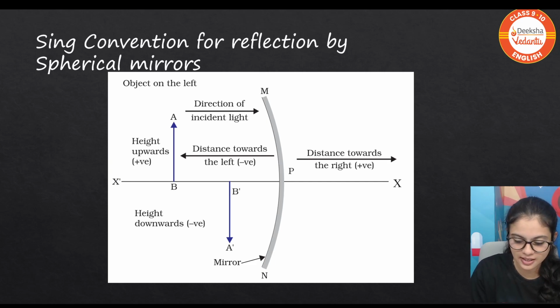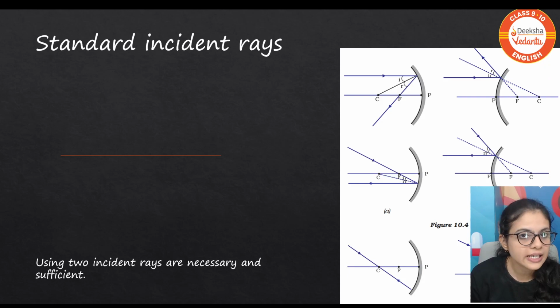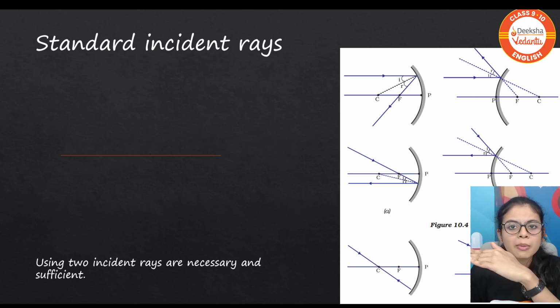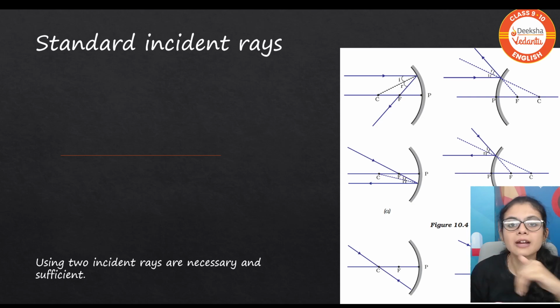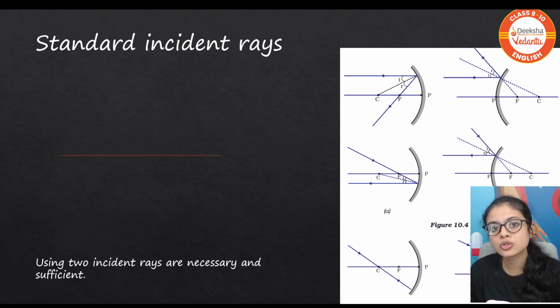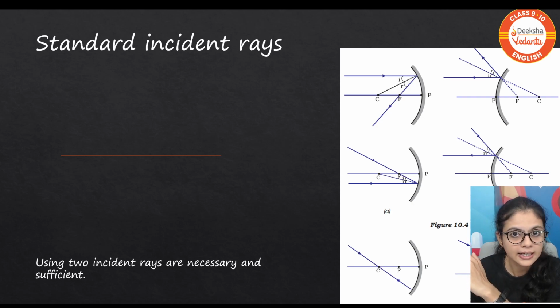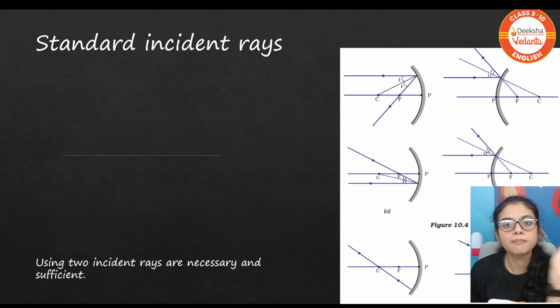So it's interesting. Moving forward, standard incident rays. There are 3 standard incident rays and very simple. Any ray that is coming parallel and strikes the mirror, after reflection, passes through the focus. Any ray that is passing through the focus and is incident, after reflection, passes parallel. Simple.